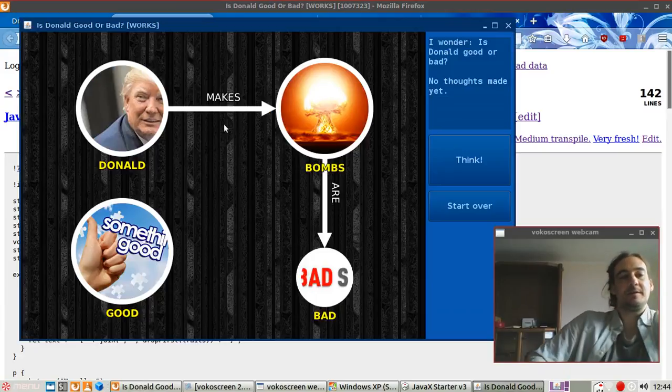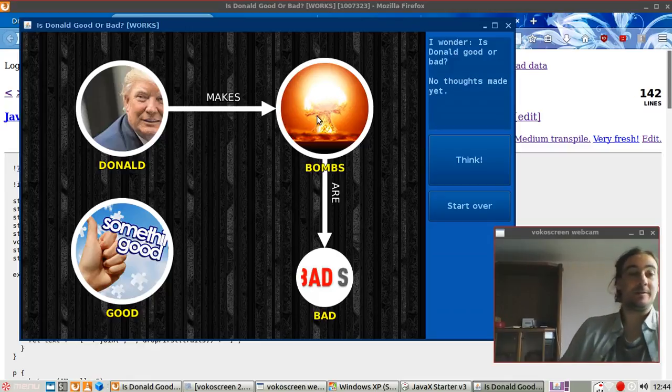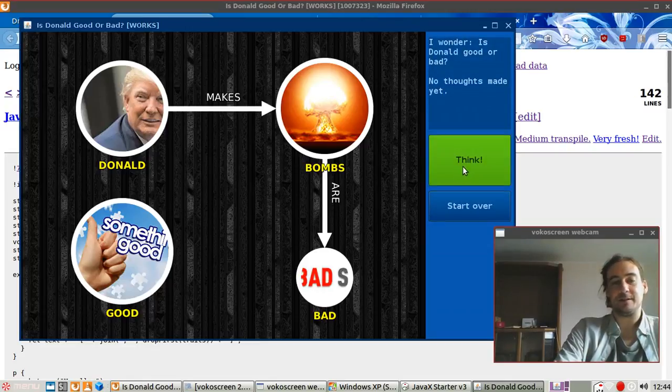With some simple rules applying to these arrows and circles, you can infer stuff. The AI wants to find out if Donald is a good guy or bad guy. So we have good stuff, bad stuff, and Donald, and what he makes. The information we're putting in is that Donald makes some bombs, which is, I think, important information. Not specifically this type of bomb, but other bombs. So I think this defines him as a person. And maybe the AI will find out something similar.